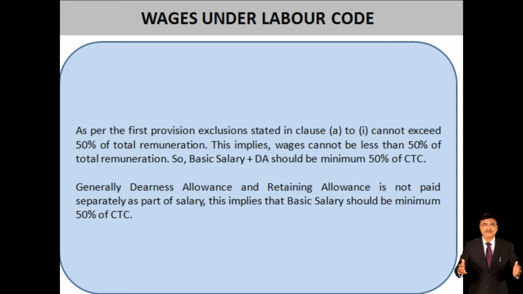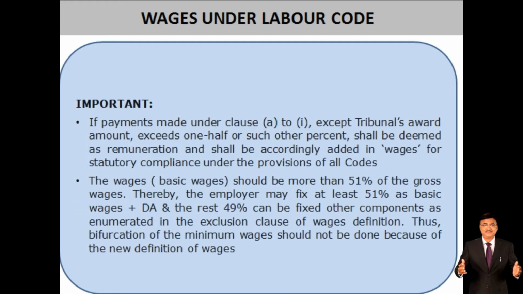Now the next point: if we go to the previous provision, the exclusions stated in clause A to 1 cannot exceed 50% of total remuneration. This implies wages cannot be less than 50% of that, or 50% of CTC. Then basic salary should be a minimum of 50%. It has been mentioned in the previous slide. So this is for emphasis and explanation, which you have to understand according to the new labor code.